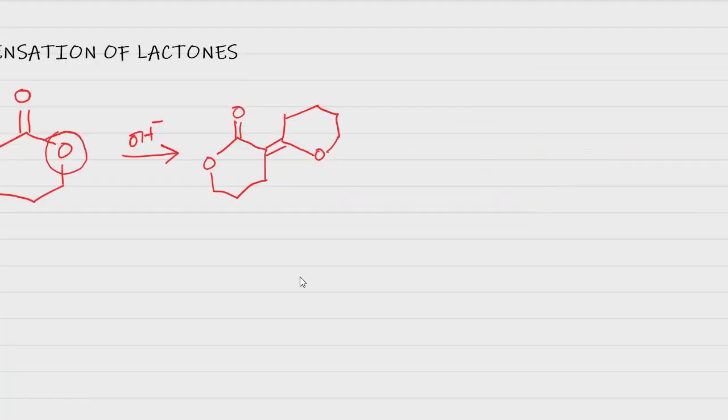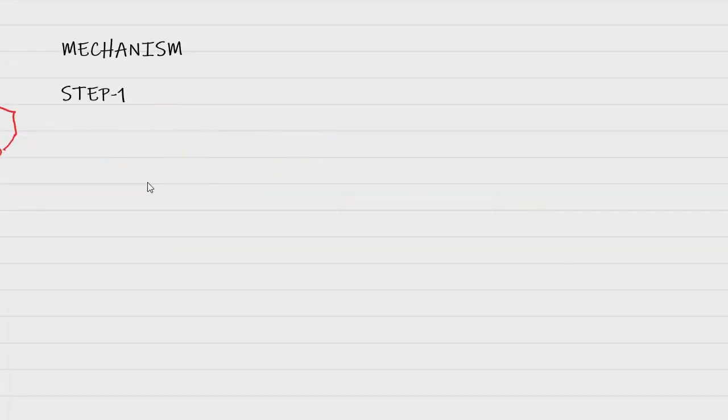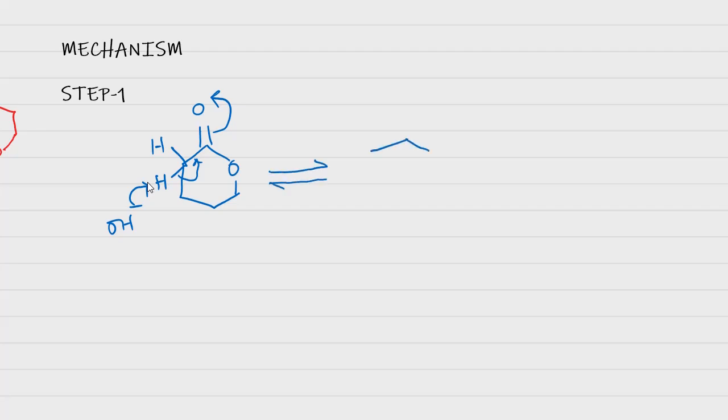Now let us see the mechanism of the reaction. The mechanism of the reaction involves three steps. The first step is the enolization step, where one of the acidic hydrogens will be abstracted by the OH minus or the base, forming an enolate ion. This is again an acid-base reaction, but it is the rate determining step under the lower concentrations of the base. It is a reversible step. Now this is the formation of the enolate ion.